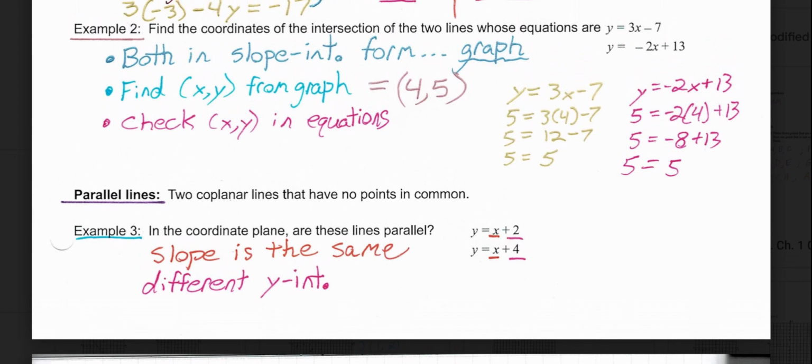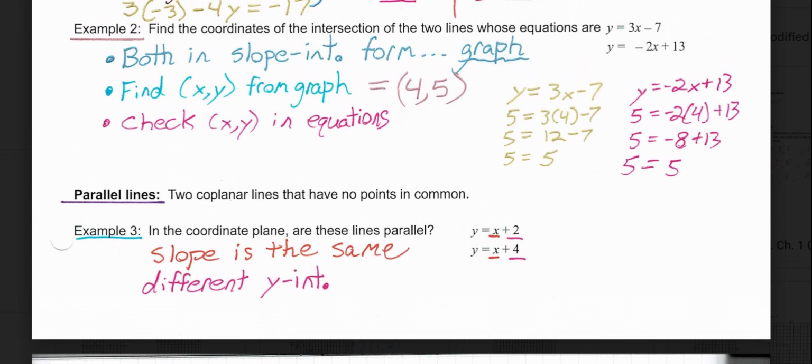So on the same plane, they have absolutely no points in common, so they never intersect, and they're not the same line, meaning they have no points in common. So then example 3 simply says in the coordinate plane, are these lines parallel? So they gave us the lines in slope-intercept form. If they were given in standard form, what I would simply do is rearrange them into slope-intercept form.